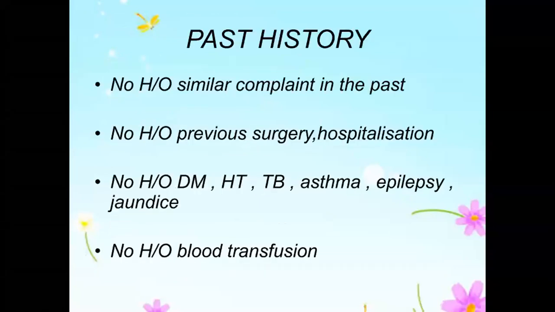Past history: no history of similar complaint in the past, no history of previous surgery or hospitalization, no history of diabetes mellitus, hypertension, TB, asthma, epilepsy or jaundice, no history of blood transfusion. Yes, again, in the past history, we want a few things to be done for all past histories.